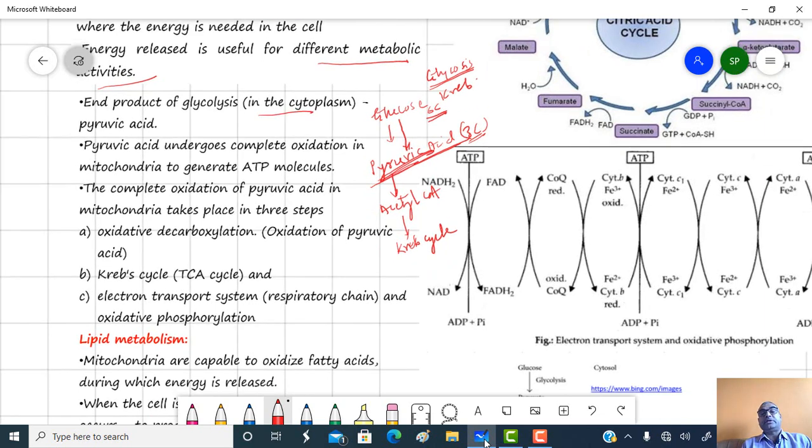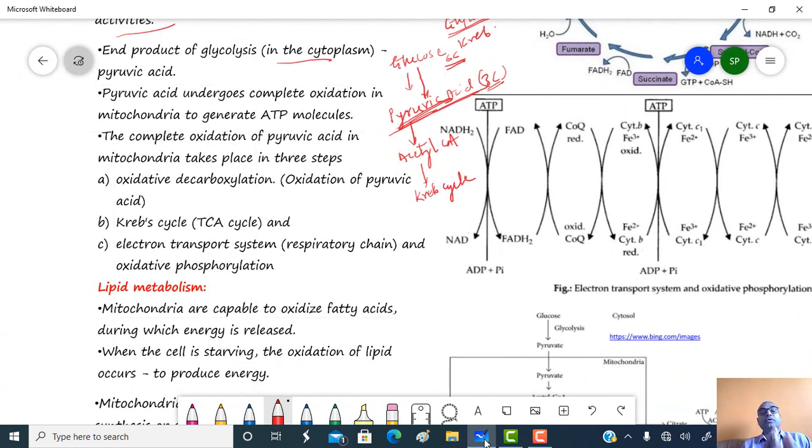This pyruvic acid undergoes complete oxidation in mitochondria to generate ATP molecules.